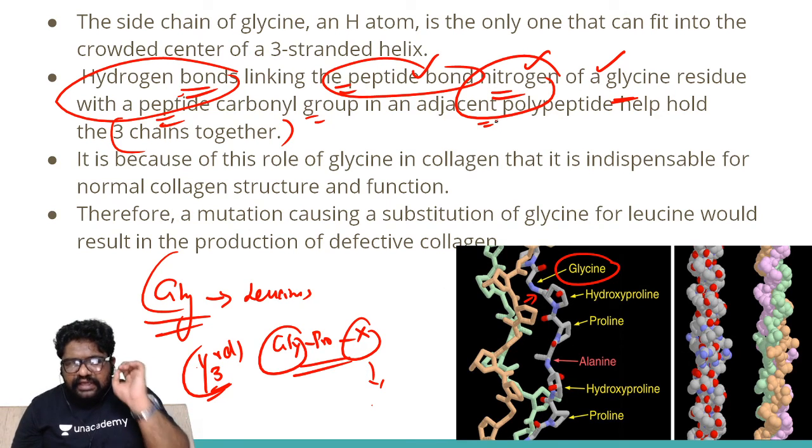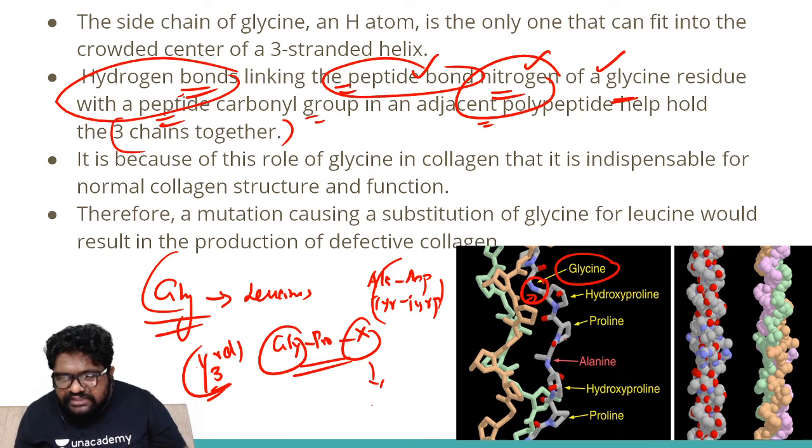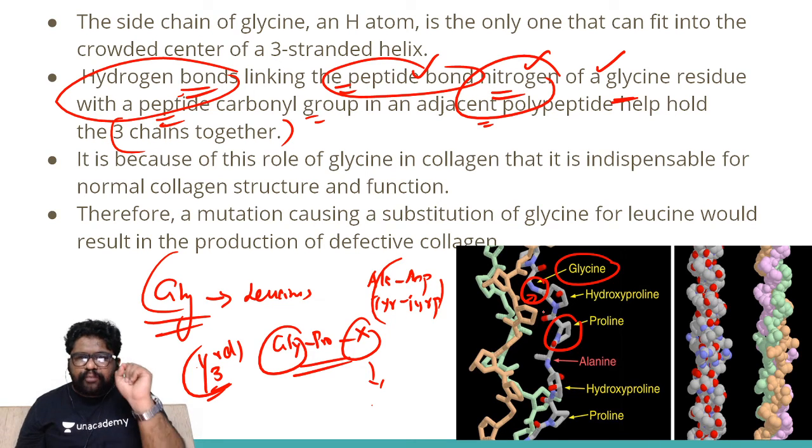Look at this. Glycine is a must. You can change alanine to aspartate. You can change tyrosine to tryptophan. It will not affect the most important harboring areas like this and this. Glycine is important for giving you the kink.